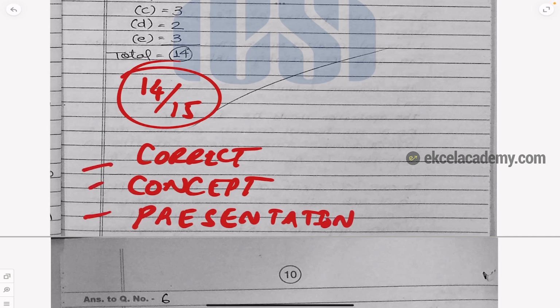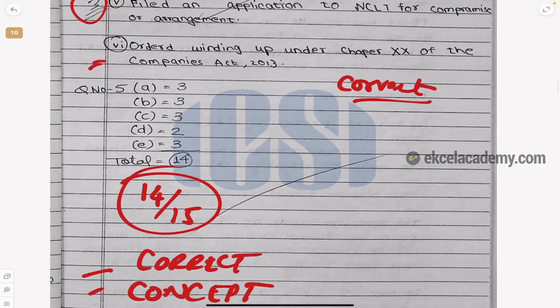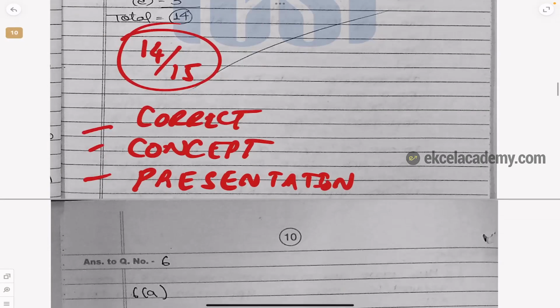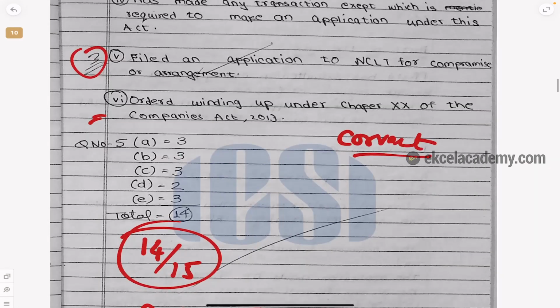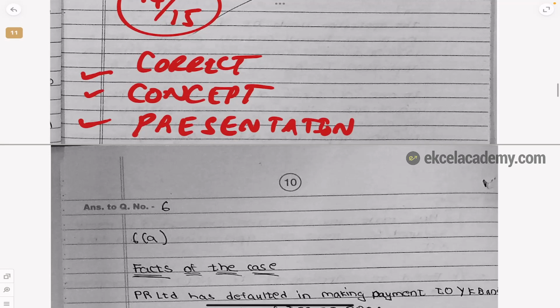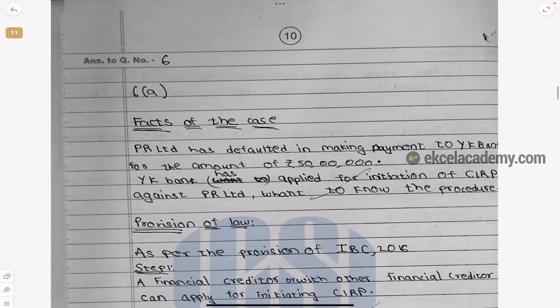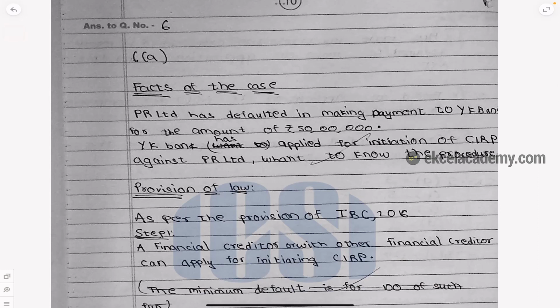And don't worry about your handwriting. Your handwriting may be good, it may be ordinary, it doesn't matter. You should have the correct answer with the correct concept and a good presentation. You will get marks, and there's nothing for them to cut the marks. Just see how it is. It is possible. I'm not saying just because Dhanush is my student, he attended Ekcel Academy and he wrote whatever we told. It is the hard work of the student. Please understand, if you follow these basics, you will also be able to clear.